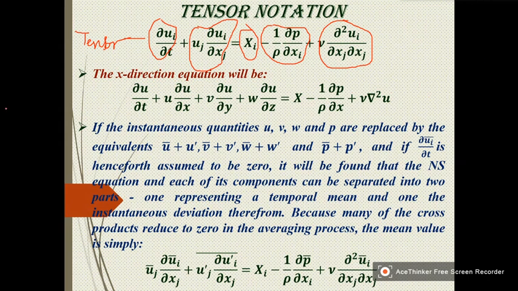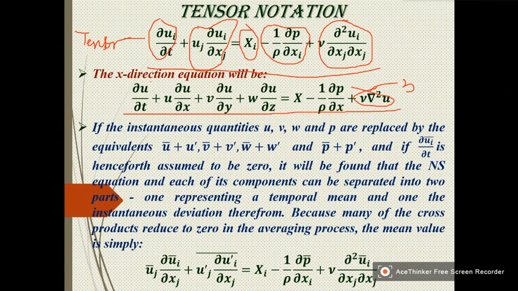If we expand this still, it will actually be 3 terms each, so 3, 4, 5, 6, 7, 8, 9. All these 9 terms are simply written with the help of 1, 2, 3, 4, 5 terms. So that is the advantage of your tensor notation.